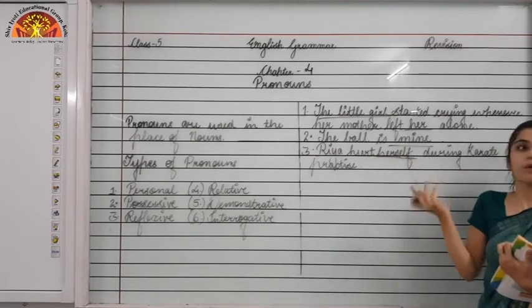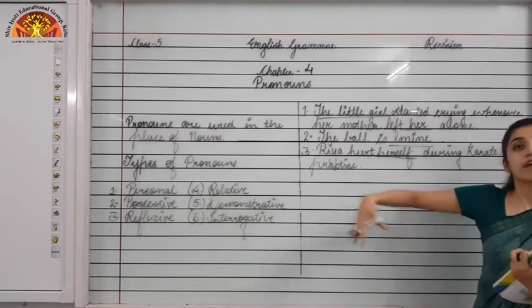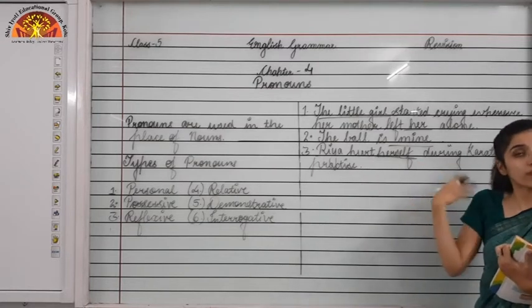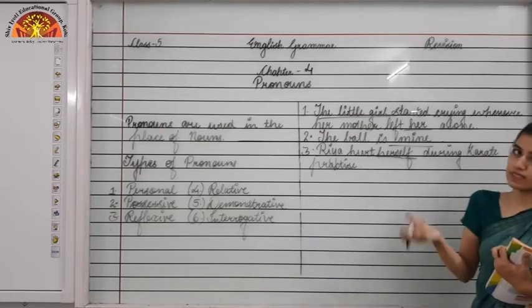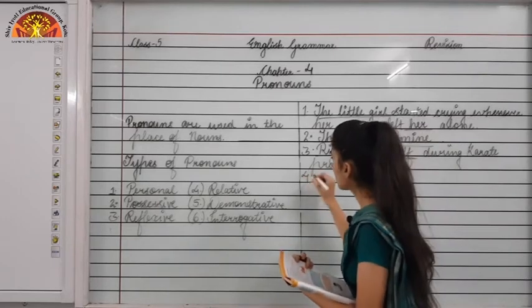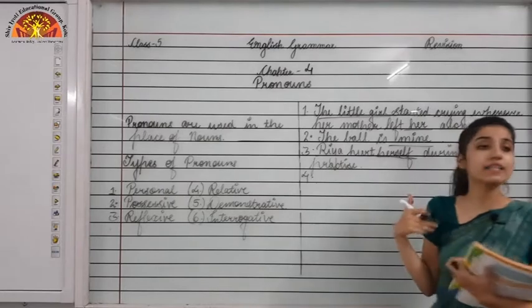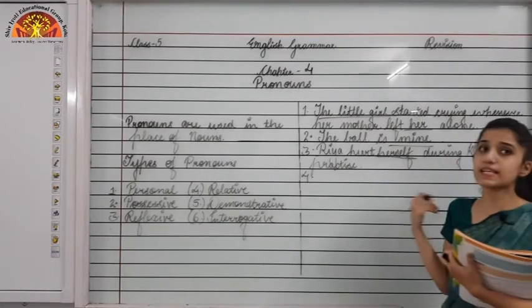Okay, when we are talking about one animal, we will use "itself". But when we are talking about more than one animal, then we will be using "themselves". Now moving to the fourth one, that is relative pronoun. So let's see how these relative pronouns are used in a sentence.